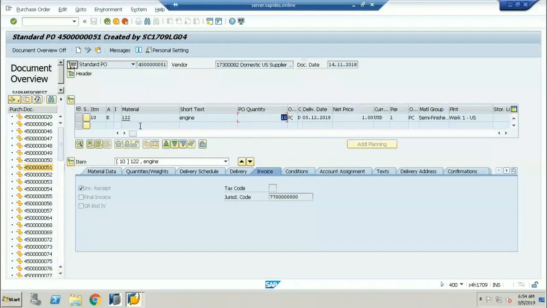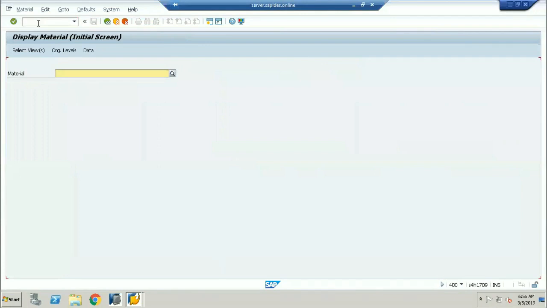Okay, so here is the raw material. What is the transaction code? I'll go to /O MM03. MM01 is for create, MM02 is for change, MM03 is for display. Give the raw material number 122, and click on organizational level.